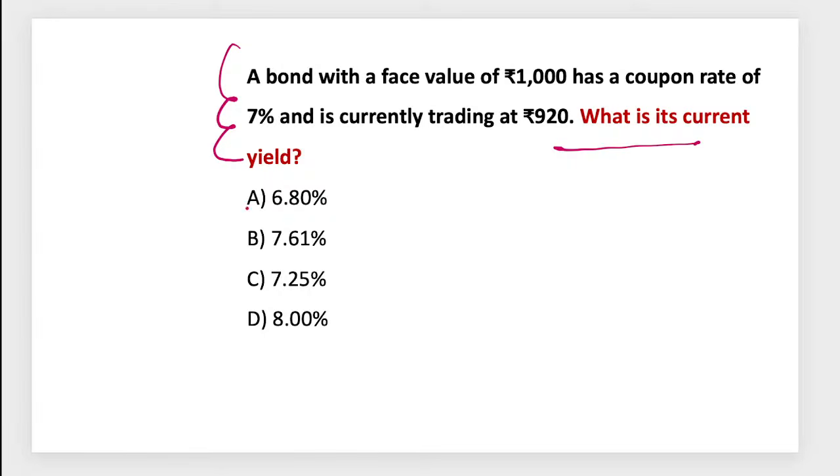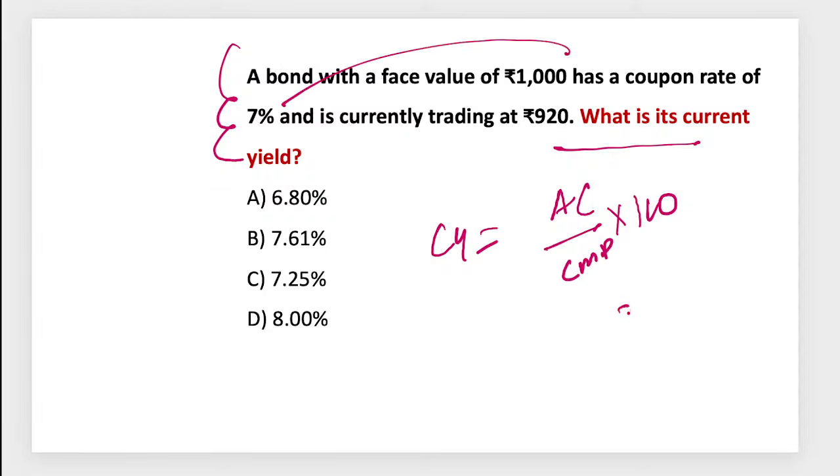So how do we calculate current yield? Current yield is equal to your annual coupon divided by current market price into 100, right? So here your annual coupon, 7% of 1000, is 70 rupees, and current market price is 920 into 100. So what will be the current yield? 70 divided by 920 into 100 is 7.60 something.